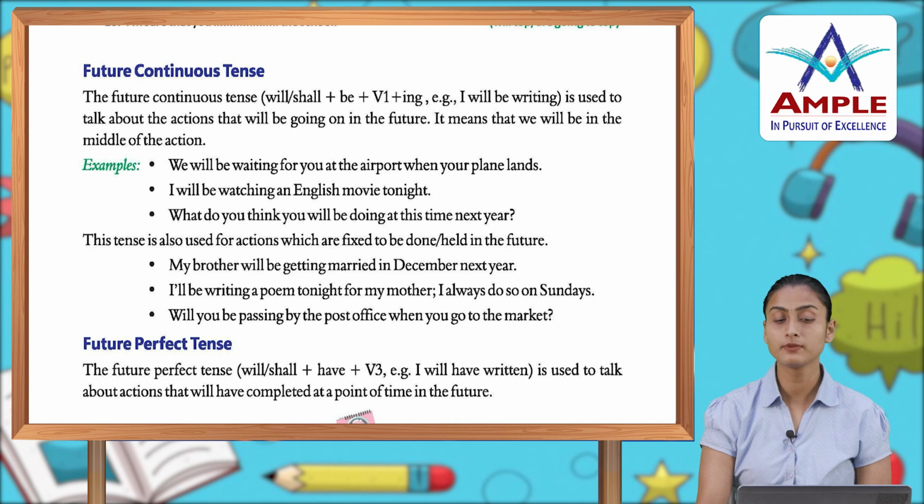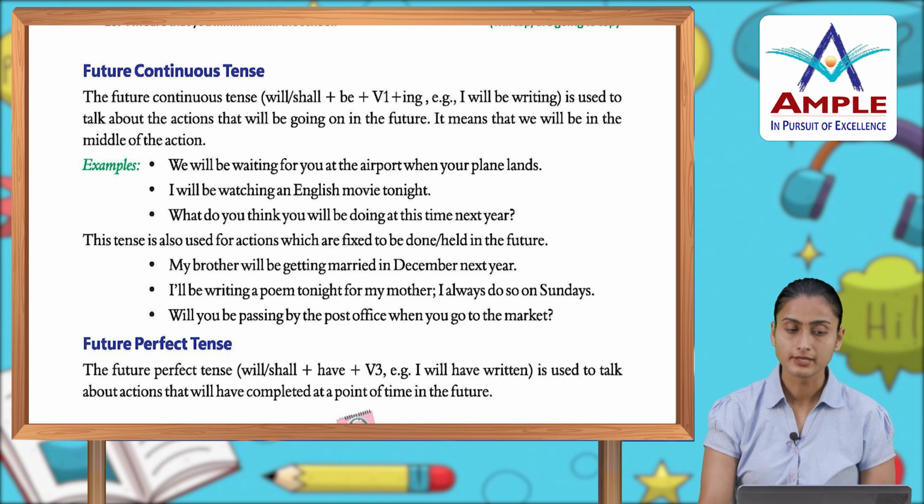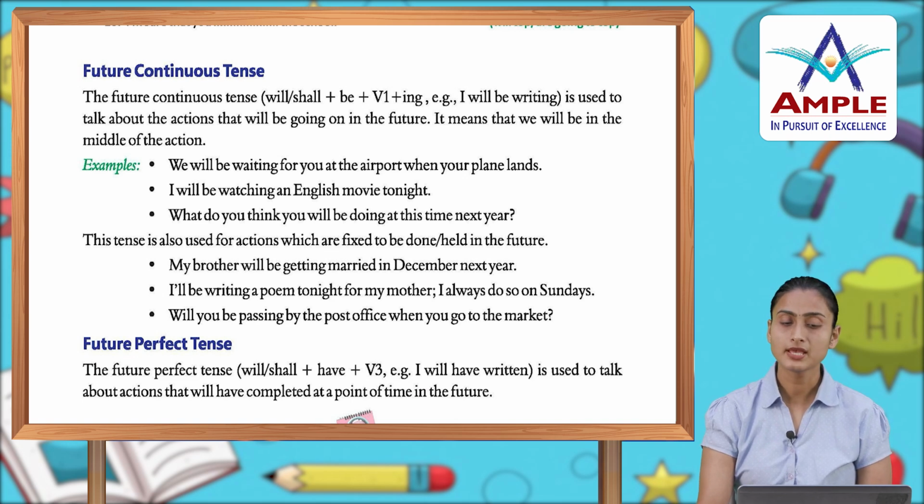I'll be writing a poem tonight for my mother. I always do so on Sundays. Will you be passing by the post office when you go to the market? Then you have the future perfect tense. The future perfect tense: will or shall plus have plus V3.